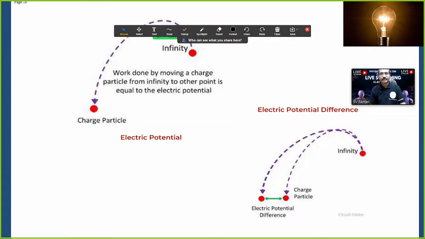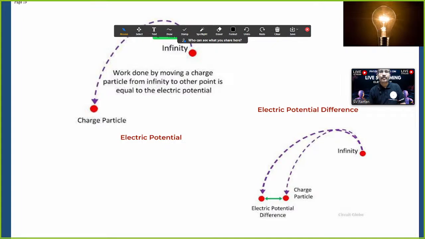Electric potential. Electric potential difference. Many students send email to me, sir, what is the difference between electric potential and potential difference? This is the confusion of most children. So what is potential? Normally in the classroom, if we ask any student, what is your potential?